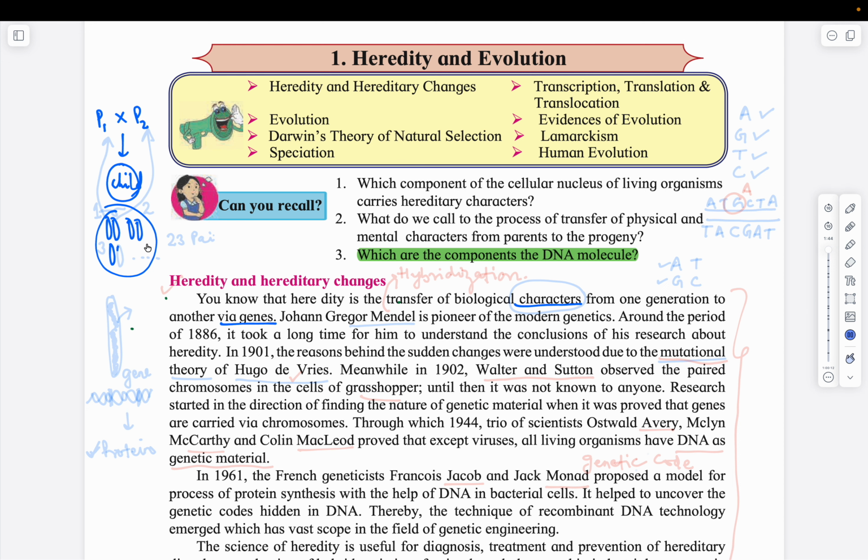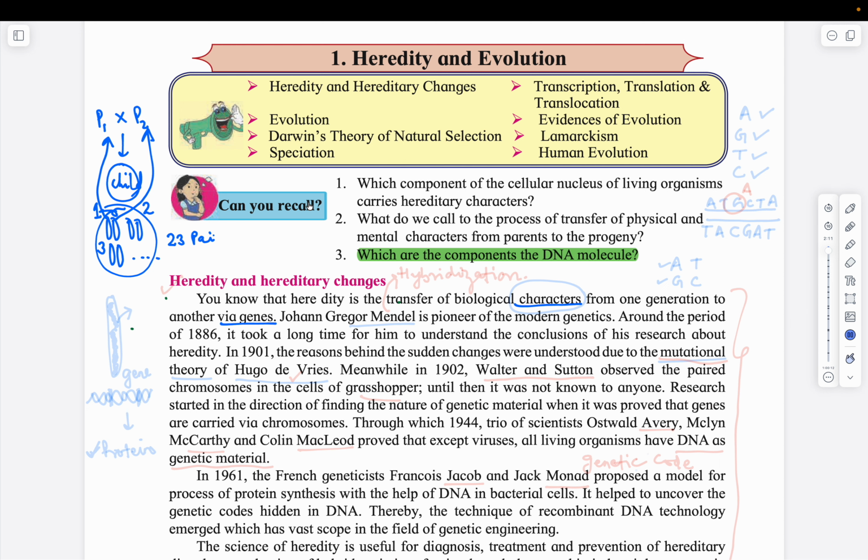So these are different pairs of chromosomes. Say, for example, this is chromosome 1, this is the chromosome 2 pair, this is the chromosome 3 pair, and like this you have a total of 23 pairs of chromosomes, right? If you consider this pair, chromosome 1, one member of this pair has come from one parent, and the other member of this pair has come from the other parent.